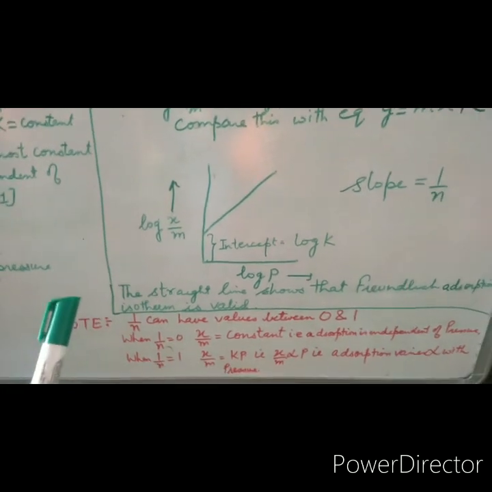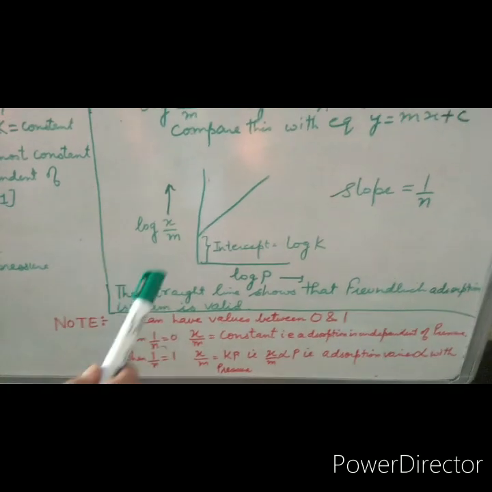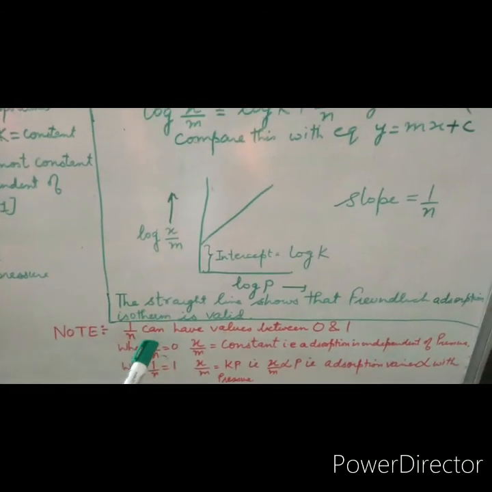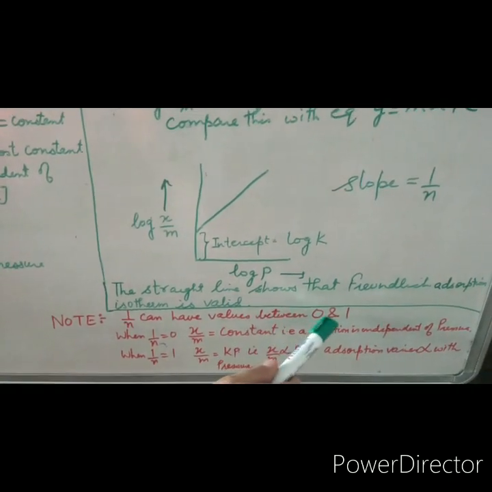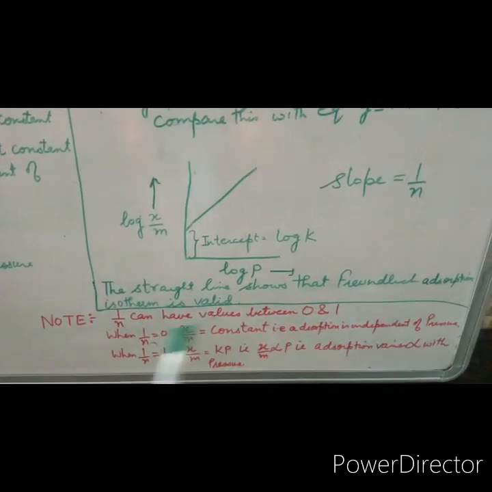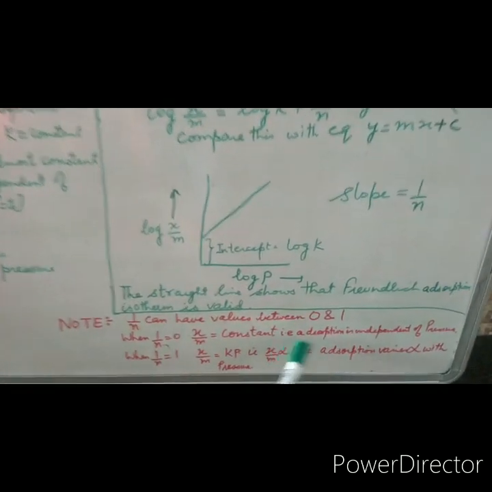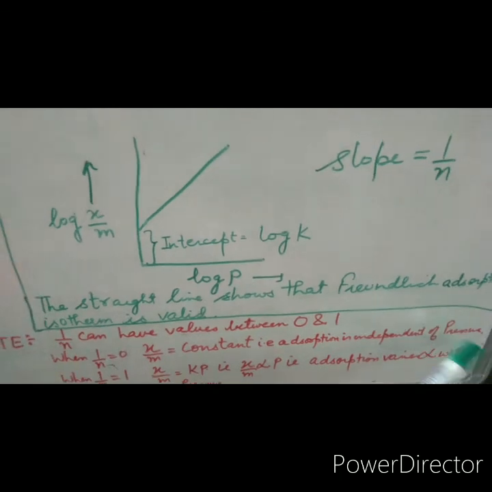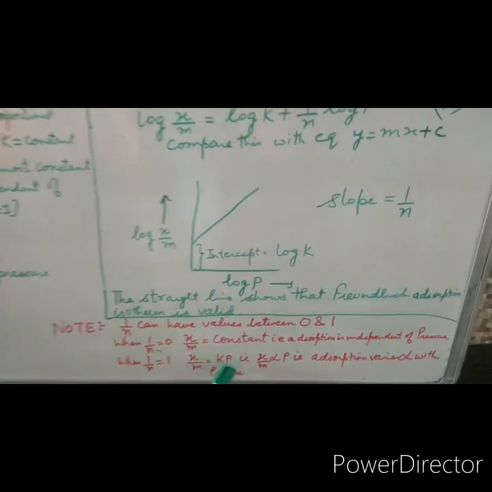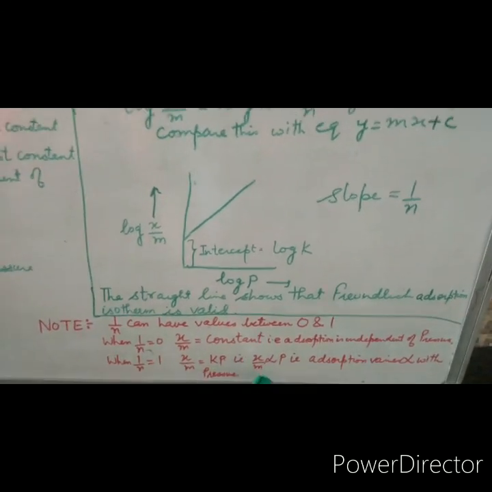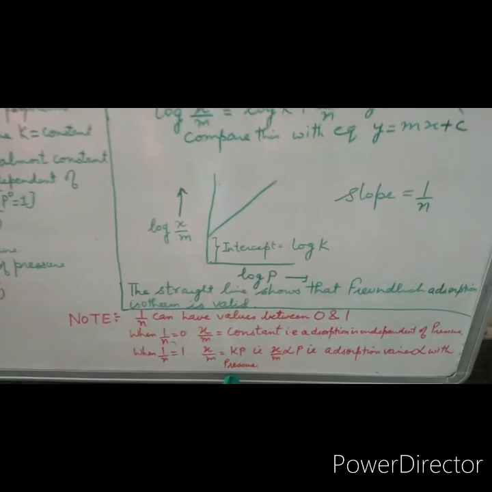Now, the Freundlich isotherm explains the behavior of adsorption in an approximate manner. The factor 1 over n can have values between 0 and 1. When 1 over n is 0, x over m is constant, that is, adsorption is independent of pressure, and when 1 over n is 1, x over m is equal to kp, that is, x over m is directly proportional to pressure, or we can say adsorption is directly proportional to pressure.